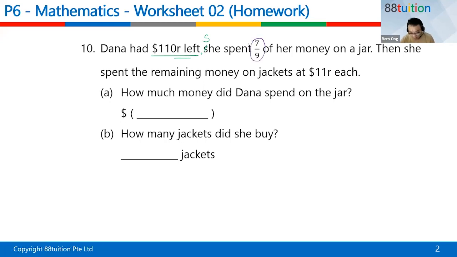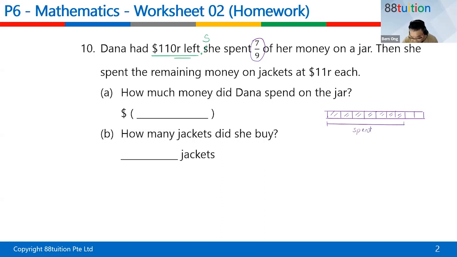Oh, you all got fraction. So what is the meaning of 7 out of 9? 7 out of 9 means that you have to cut this into 9 parts. 1, 2, 3, 4, 5, 6, 7, 8, 9. So she spent 7. 1, 2, 3, 4, 5, 6, 7. This part is being spent. Understand or not?